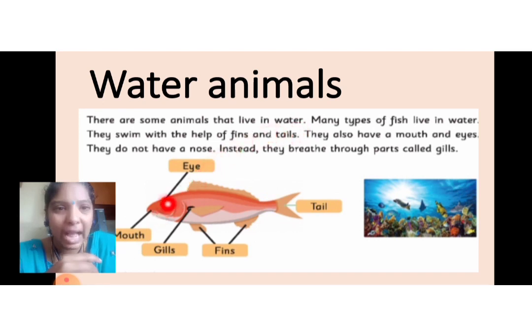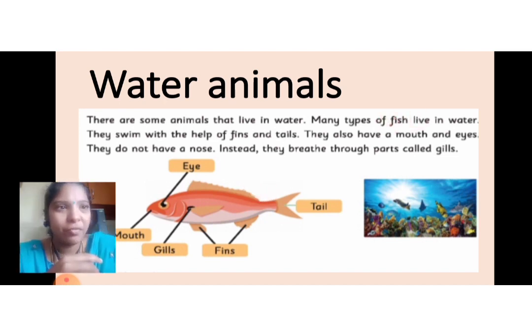Here is an eye, here is a mouth, here are the gills, here is a fin, F-I-N, fins, and here comes the tail, T-A-I-L, tail, for the water animal.